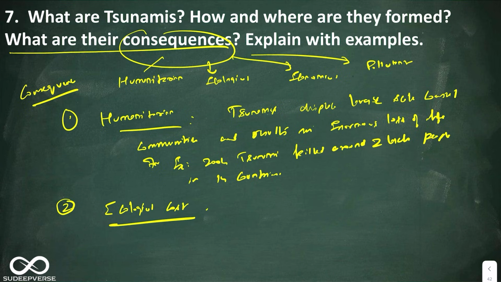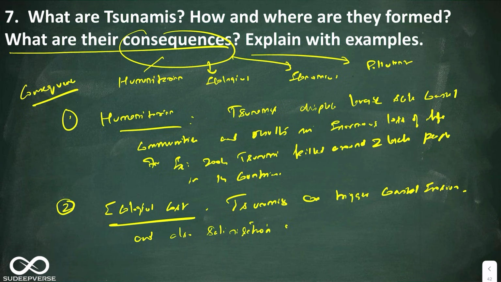The second one is ecological cost or consequences. Here you can say tsunamis can trigger coastal erosion and also salinization of coastal soil and groundwater.